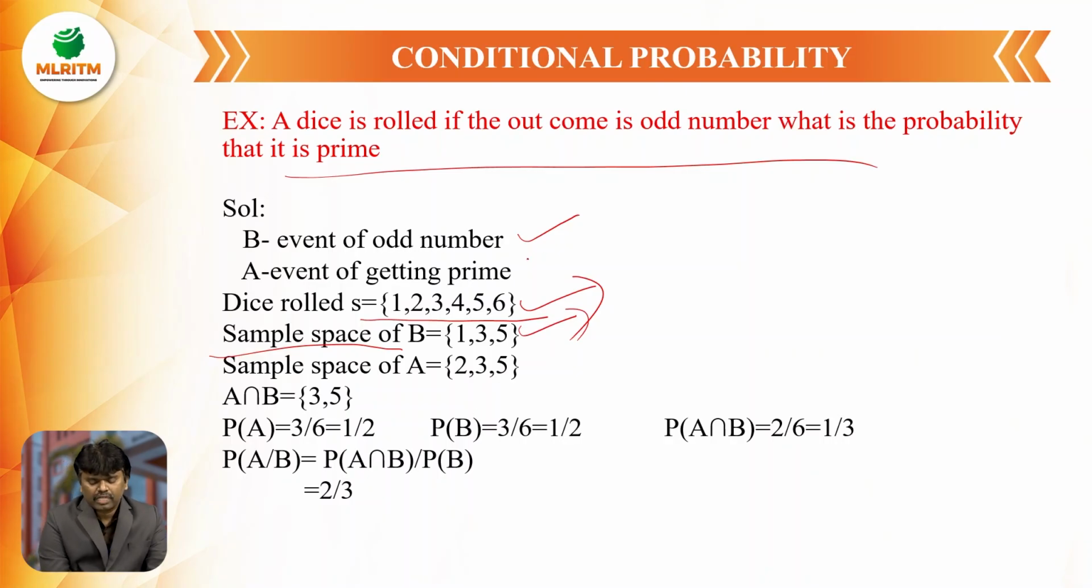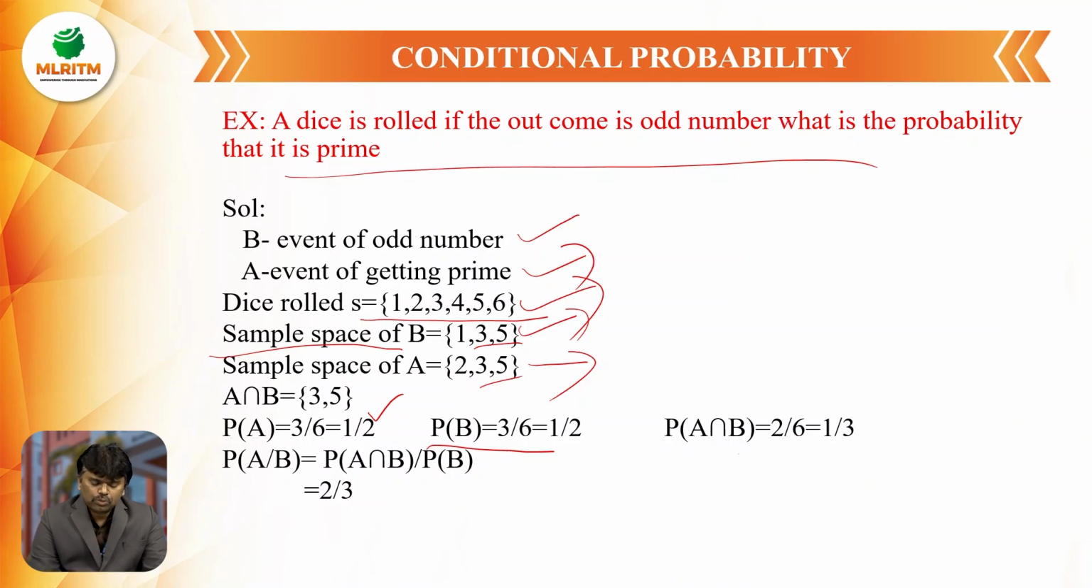Next, A is the event I am defining as the event of getting a prime number. So the sample space of event A is 2, 3, 5. These are the prime numbers out of those 6 sample points. Next, A intersection B is 3, 5. So the probability of A is the probability of getting a prime number. I have 3 prime numbers out of 6 sample points. That means P of A is equal to 1 by 2. Next, the probability of B is the probability of getting an odd number. Odd numbers are also 3 by 6, 1 by 2. P of A intersection B is equal to 2 by 6, that is equal to 1 by 3.